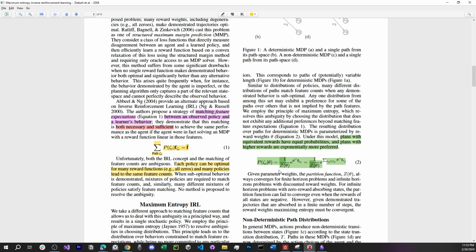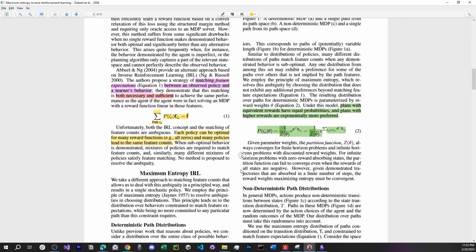It's just a summation over all of trajectories, but still. So for each trajectory, the probability of it to happen is e to the power of the reward of that trajectory divided by a partition function.